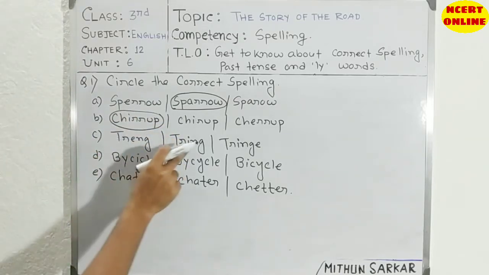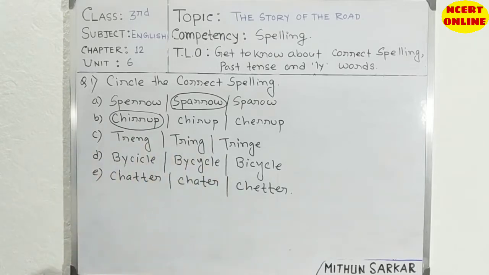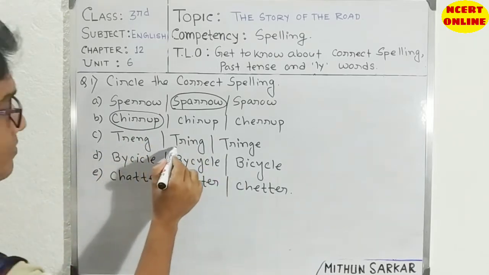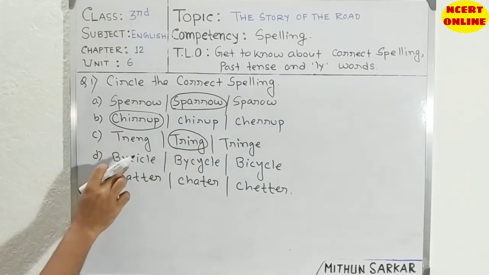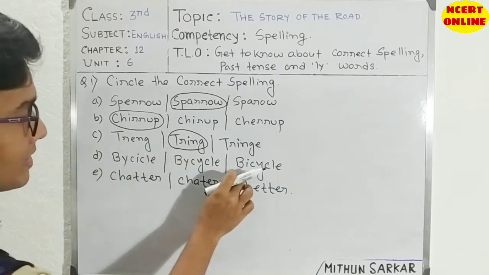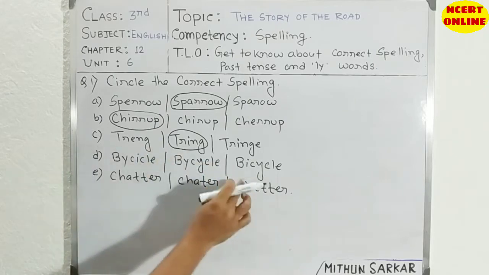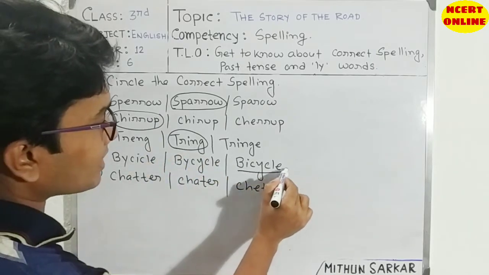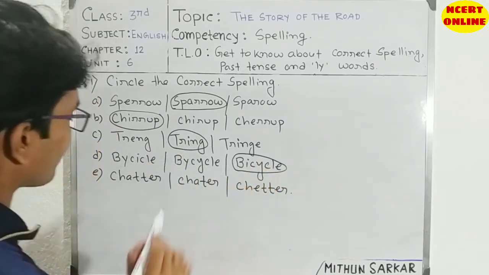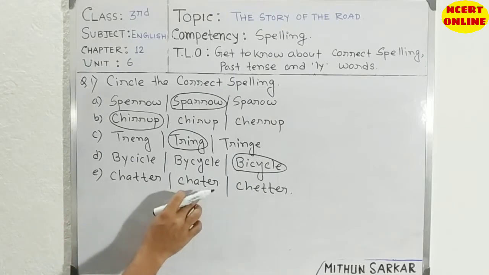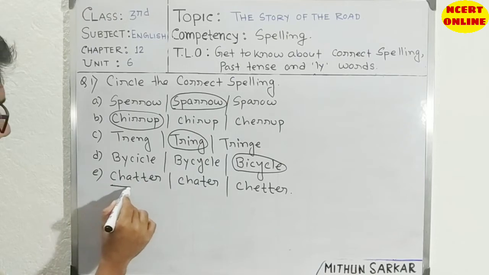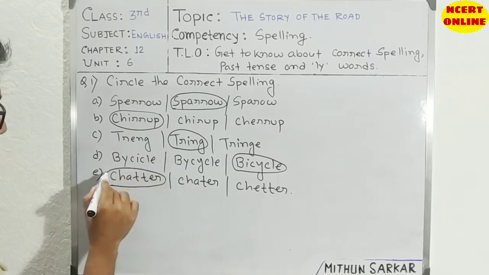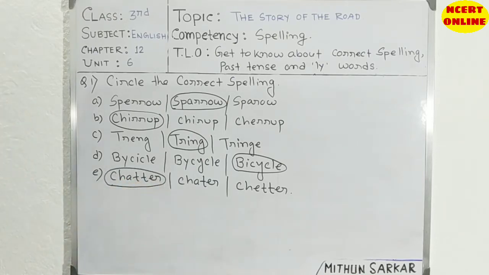Then train, train, train. It sounds the same, but the correct spelling is TRAIN. Then bicycle, bicycle, bicycle. The correct one is this one. Then chatter, chatter, cheetah. Actually the correct one is CHATTER.